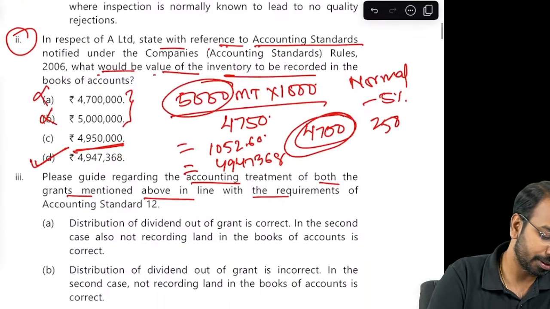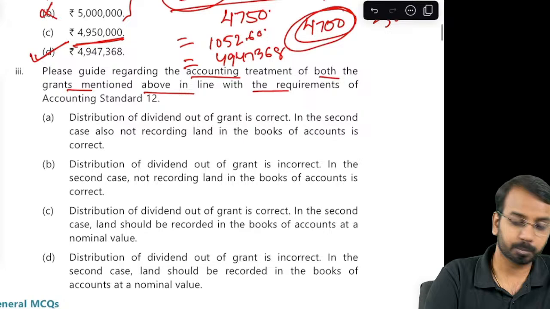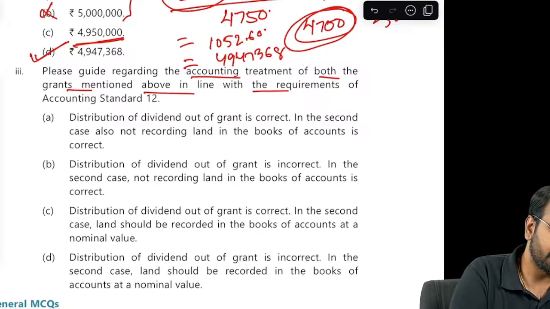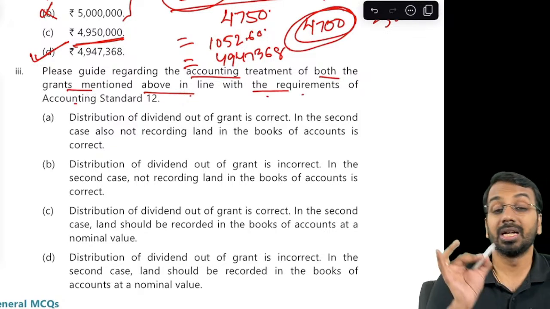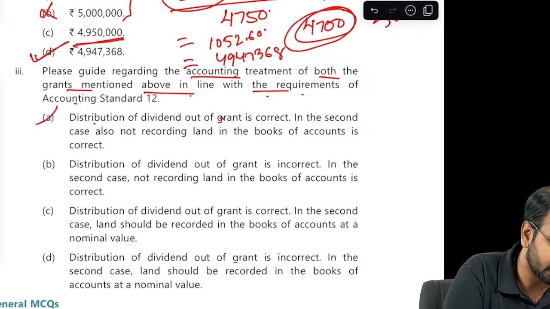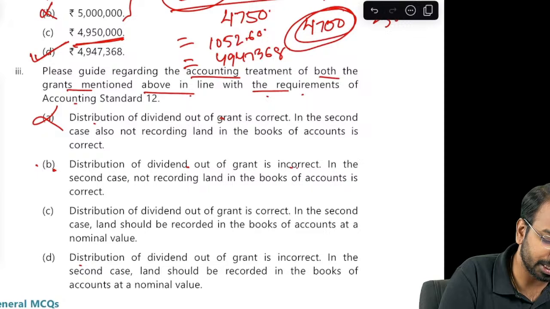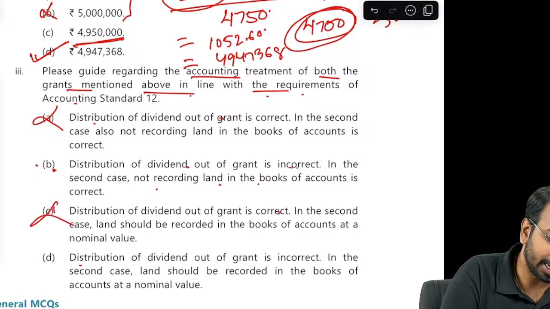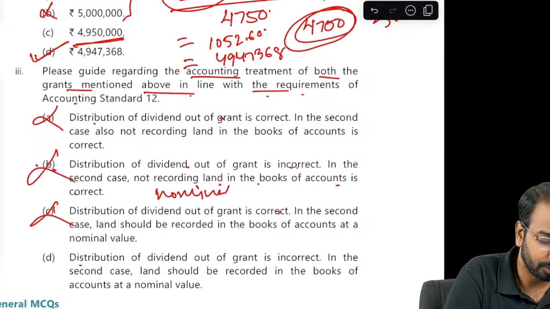Okay. Then third one, please guide regarding the accounting treatment of both the grants mentioned above in line with the requirements of accounting standard 12. Now first thing we have understood, distribution of dividend is not correct. First statement says distribution of dividend is correct, so this is not right. Distribution of dividend is not incorrect, so this can be one option. Distribution of dividend is correct, this cannot be an option. Then out of these two, not recording the land in the books is correct. No, this is not correct. You have to record at nominal value.